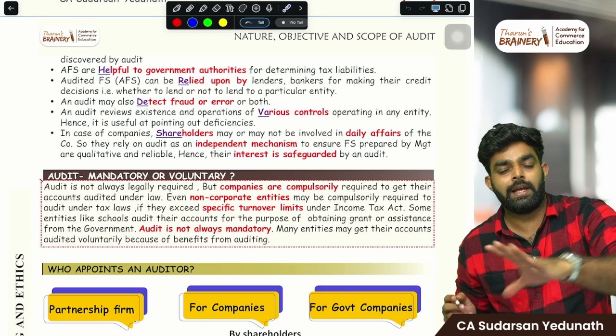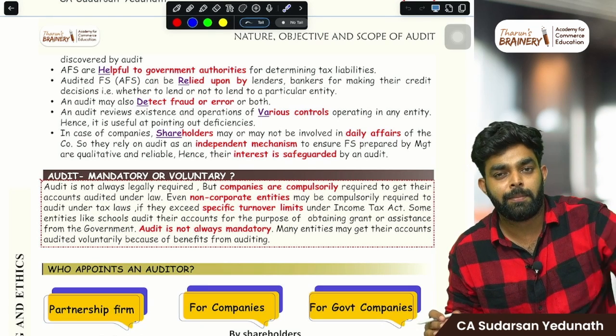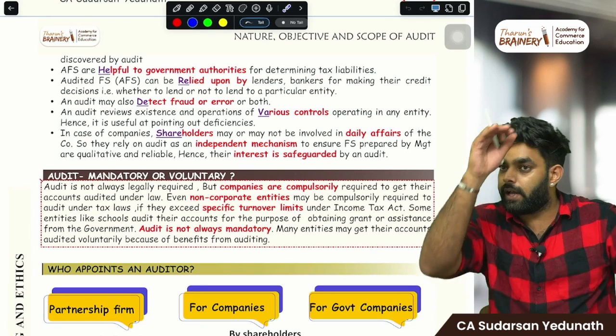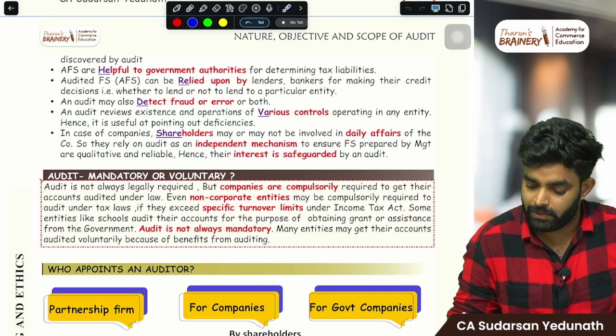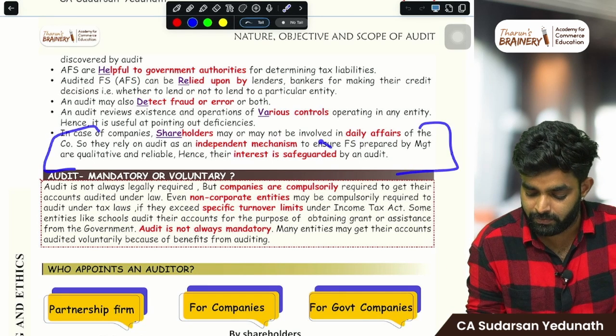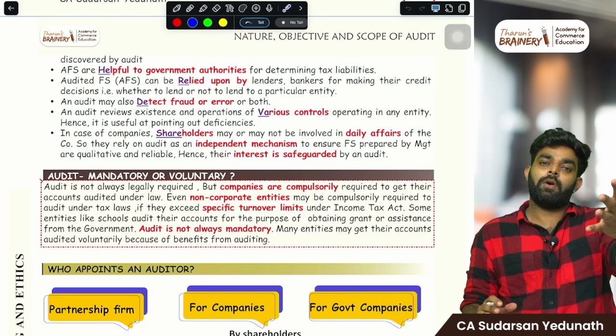Shareholders will only put in the money and they may not be associated with the business daily. They may not be coming to the office daily. So they will hire an auditor to check whether everything is correct or not. So it gives confidence to the shareholders also. Their interest is safeguarded.